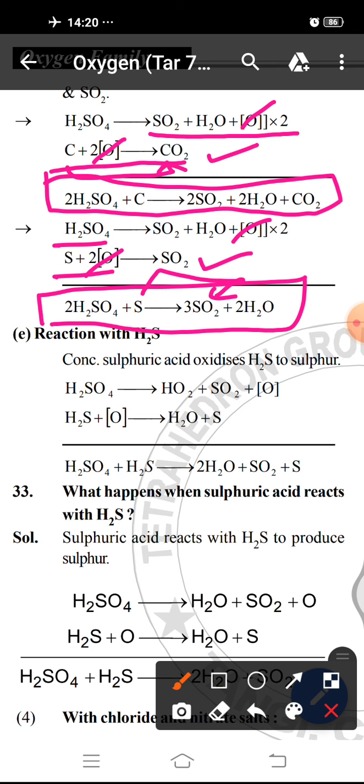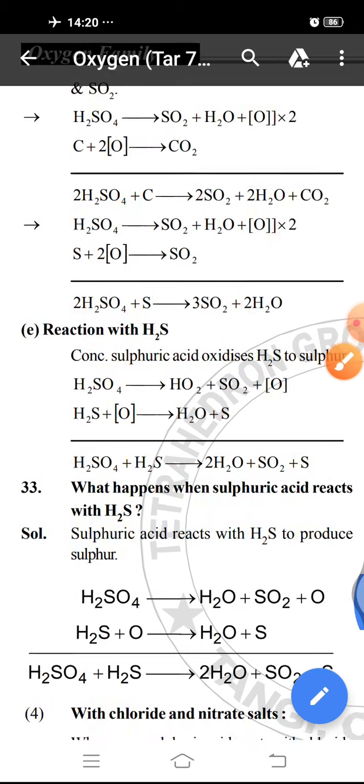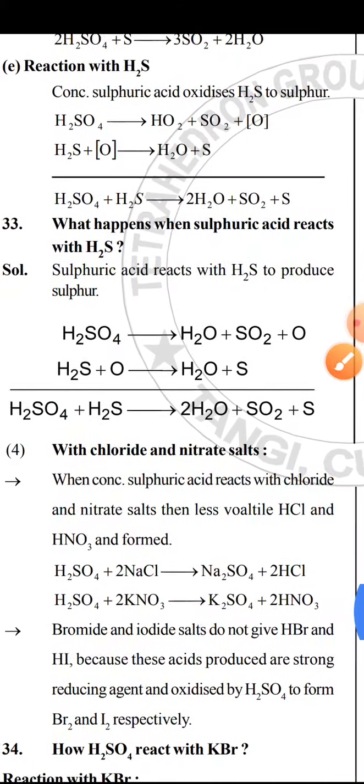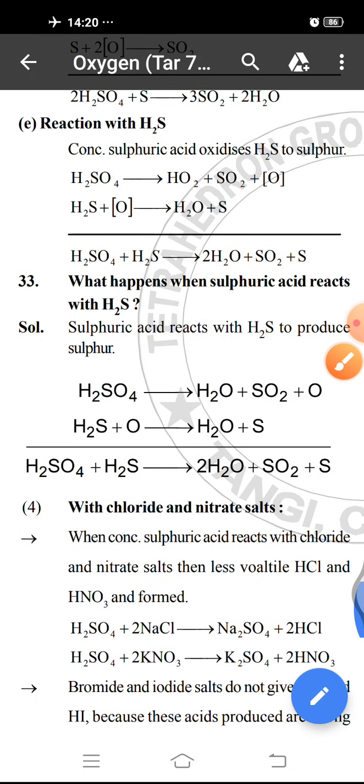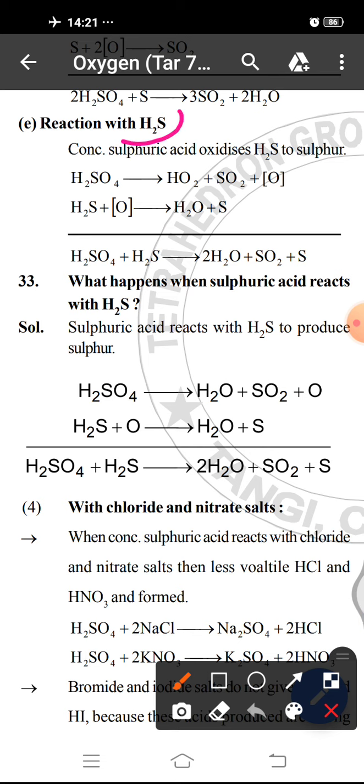Then the reaction with H2S. H2S is a reducing agent and sulfuric acid is an oxidizing agent. So sulfuric acid oxidizes H2S to sulfur. The H2SO4 gives H2O. Sorry, this is written as OH2, which is wrong. That is H2O.